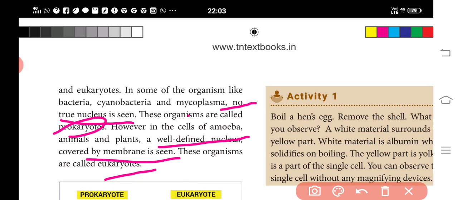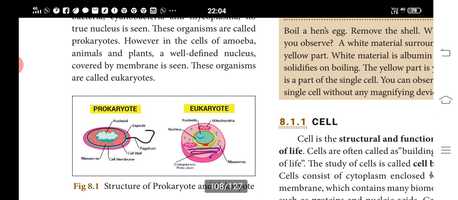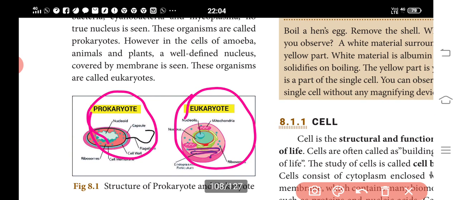Prokaryotes lack an organized nucleus and other membrane-bound organelles. So in prokaryotes no true nucleus is present, while a well-defined nucleus is seen in eukaryotes, and the cell organelles are covered by a membrane. This is the prokaryotic cell, and this is the eukaryotic cell.